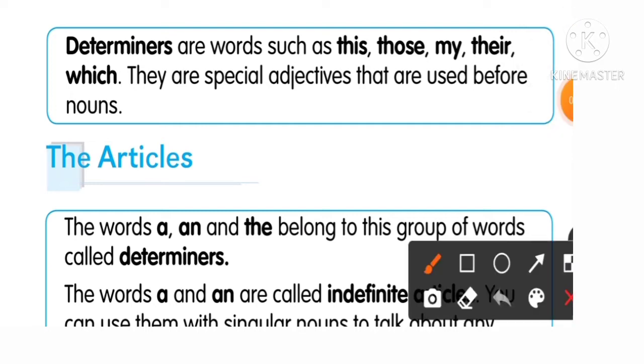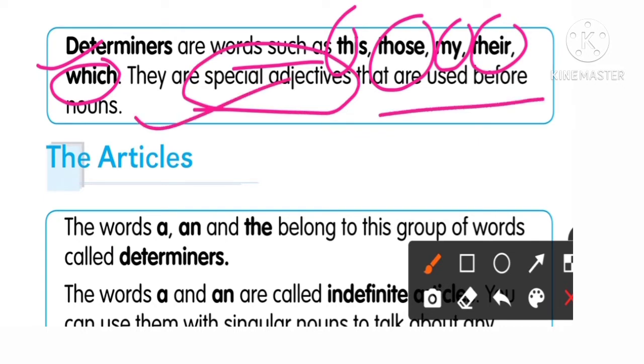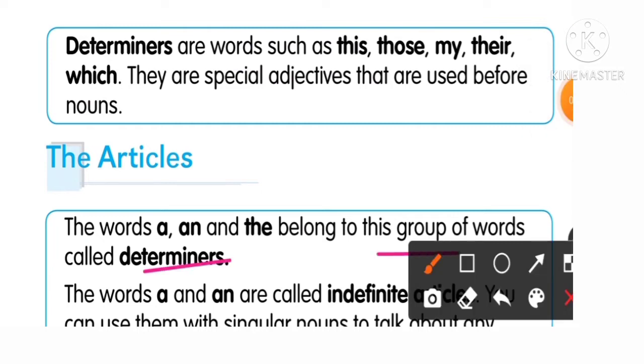So what do determiners mean? Determiners are words like just, remember, these, those, my, their, which. They are special adjectives, used before nouns. Very important. And under this, we have to know about the articles. What are these articles? The words a, an, and the belong to the group of words called determiners.